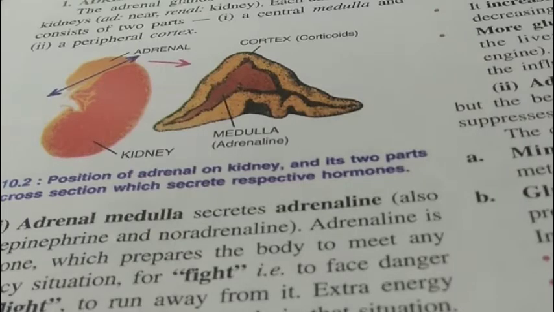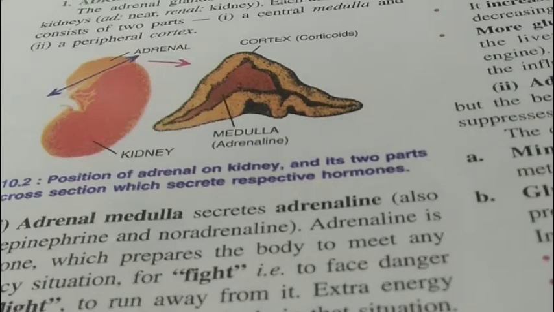When excited or angry, our adrenal glands produce a lot of adrenaline hormone which stimulates different parts of the body. For example, the heartbeat gets faster due to adrenal secretion. The arterioles of the skin constrict.